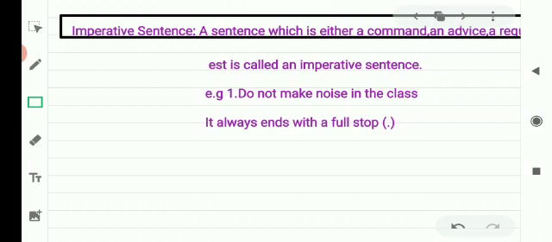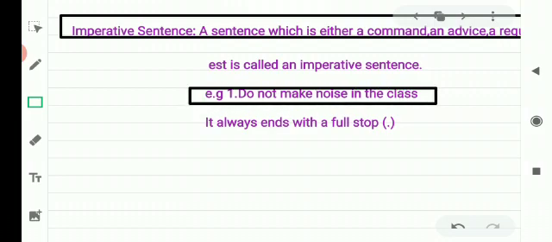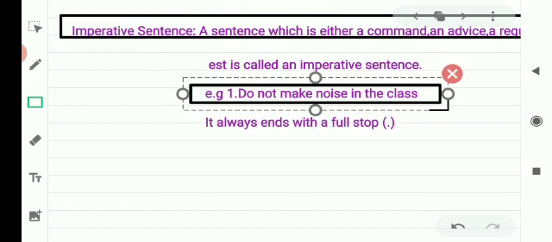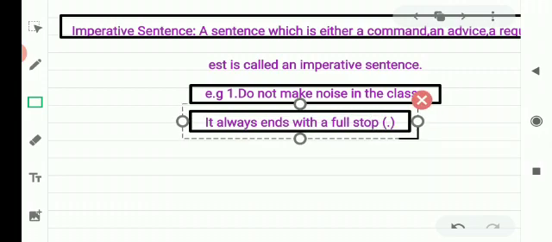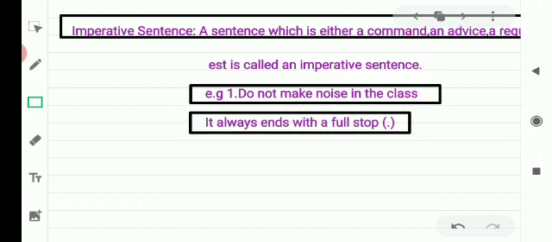For example, do not make noise in the class. This is an advice and this is in negative form. Do not. Not is used here. So, this is an imperative sentence. In this, an advice is given and it also ends with a full stop. It can be both negative and positive. You have seen the negative example.